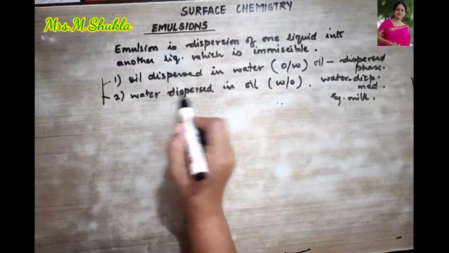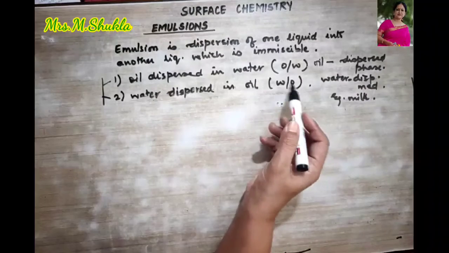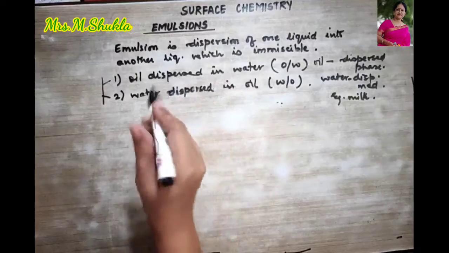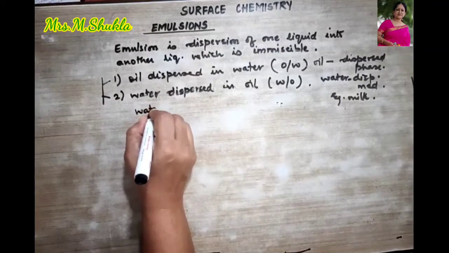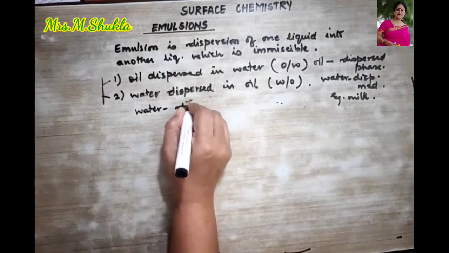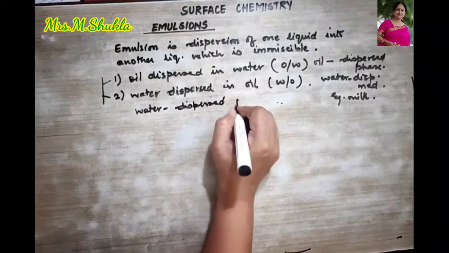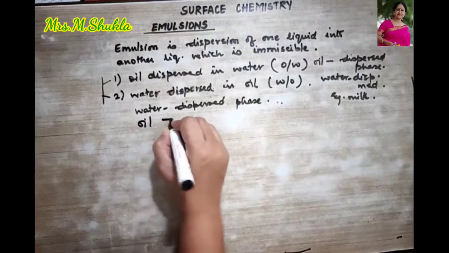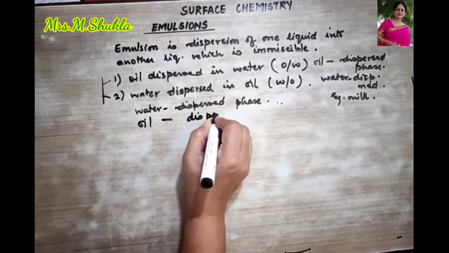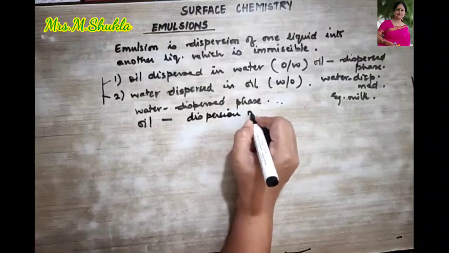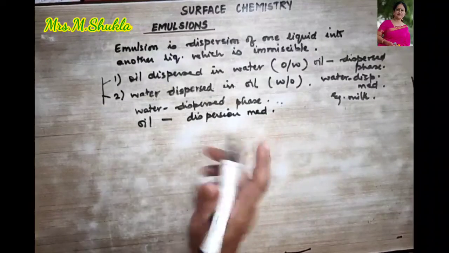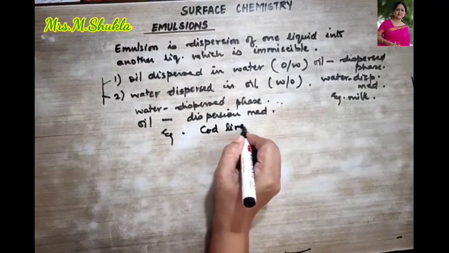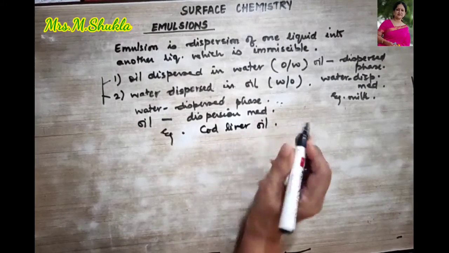Now let us talk about water dispersed in oil, which could be written like this. Water over here acts as the dispersed phase, and your oil is going to act as the dispersion medium. Clear? So over here, cod liver oil is one of the examples you can take.